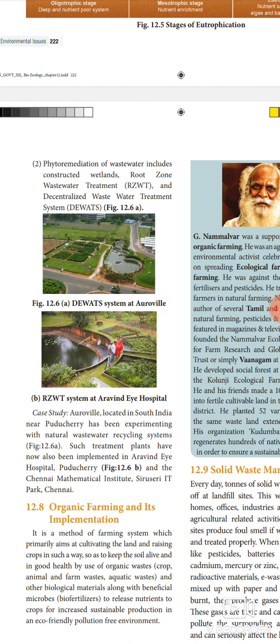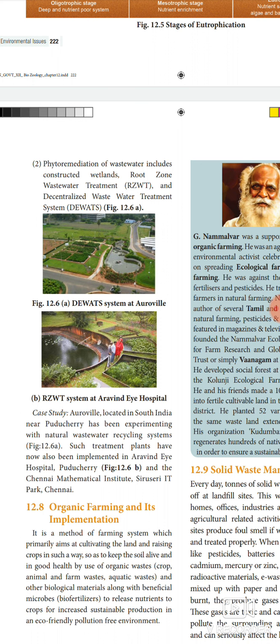Next we see about the case study. See the figure 12.7. That is the DEWATS system at Auroville and the system at Aravind Eye Hospital. These are some wastewater management processes.